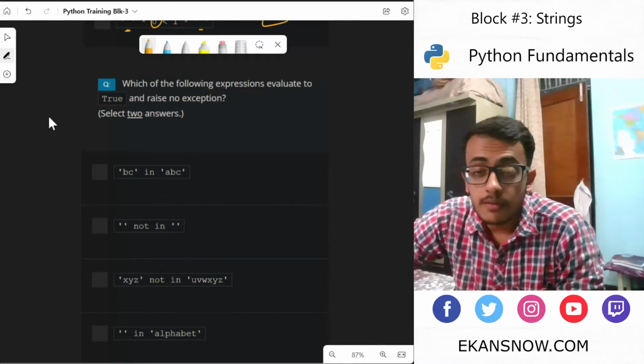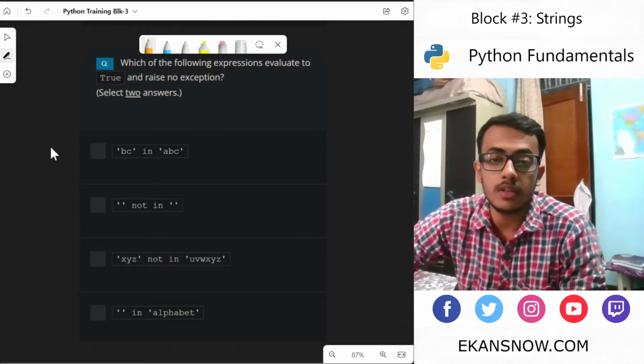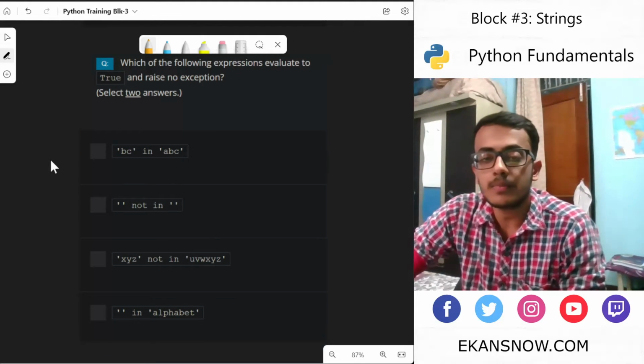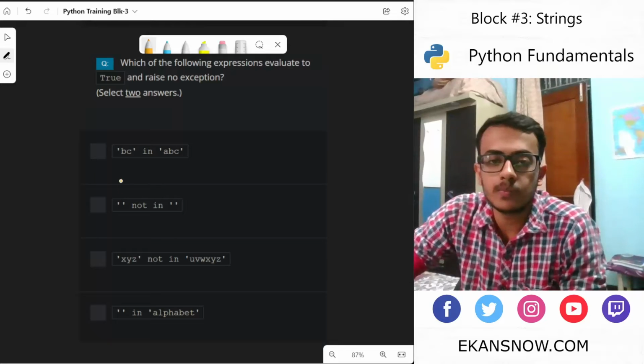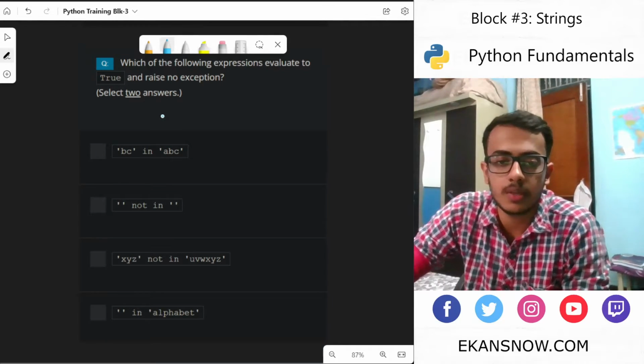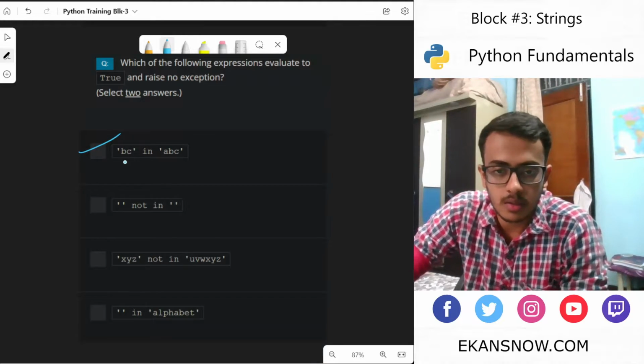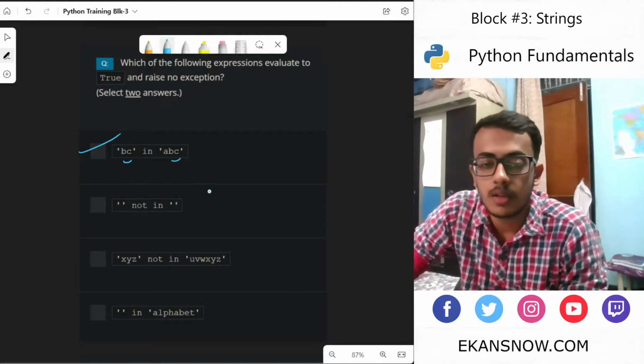Fine. Which of the following expressions evaluate to true and there is no exception? Okay, true and there is no exception. We see in ABC, this is true because BC is there in ABC. Fine. Nothing not in nothing. Okay, so this is false.